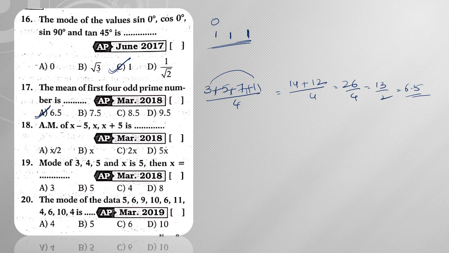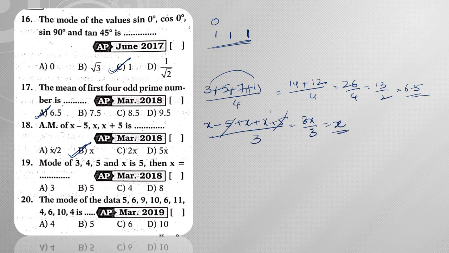Next, the mean of x minus 5, x, and x plus 5. Divide by 3, since there are 3 observations. Here minus 5 and plus 5 get cancelled. So 3x by 3 is equal to x. Hence the answer for this question is x.